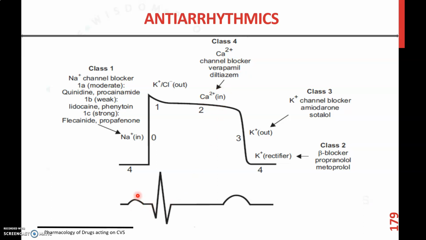So by seeing the ECG, we can easily understand which class of antiarrhythmic drug can be used for the treatment of different kinds of arrhythmia. So that is all about the introduction, classification and basic mechanism of action in general of antiarrhythmic drugs. In the next part of the video, we will discuss the pharmacology of some important classes of antiarrhythmic drugs.